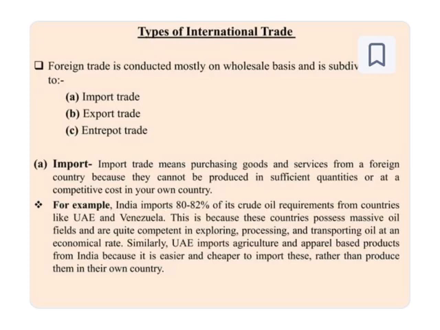Similarly, UAE imports agriculture and apparel based products from India. In UAE they have massive production of oil, but they don't have agricultural products. So they import agricultural products from us, because it is easier and cheaper to import them rather than produce them in their own country. For them it would be very difficult to produce agricultural products, and it is very easy to buy at a very affordable price from India. So we have understood that buying from a foreign country is called import trade.